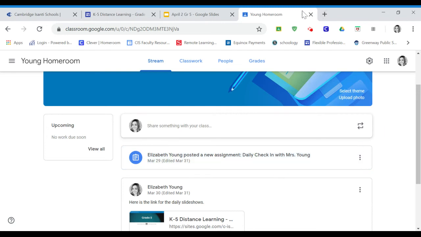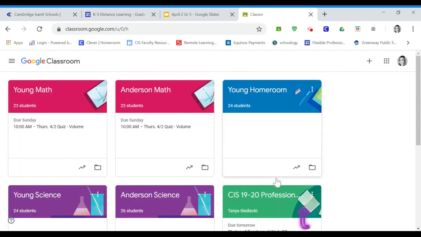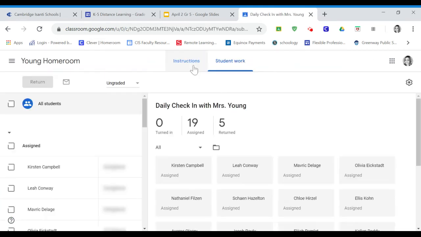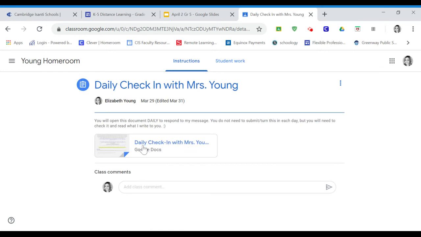Mrs. Anderson's class, yours is listed in Anderson Reading. So if you're not sure where to find it, you're going to look at your screen. My class has a homeroom. I know Mrs. Anderson's class, you'll be going to Anderson Reading, and you will be opening up that daily check-in. Now that daily check-in says right here, you will open this document daily to respond to my message. And when you do that, there will be a message from your homeroom teacher, possibly answering your question, possibly asking you a new question, but that is an expectation every day.